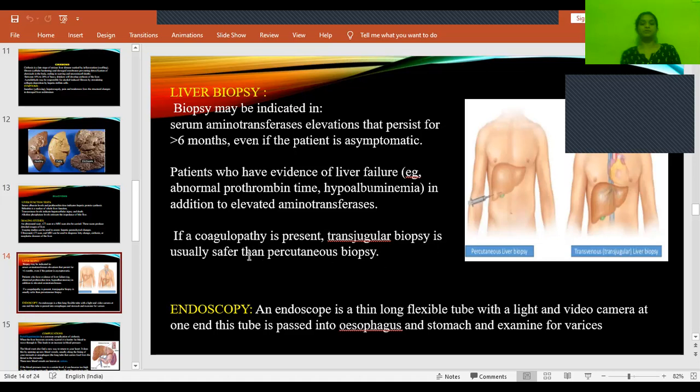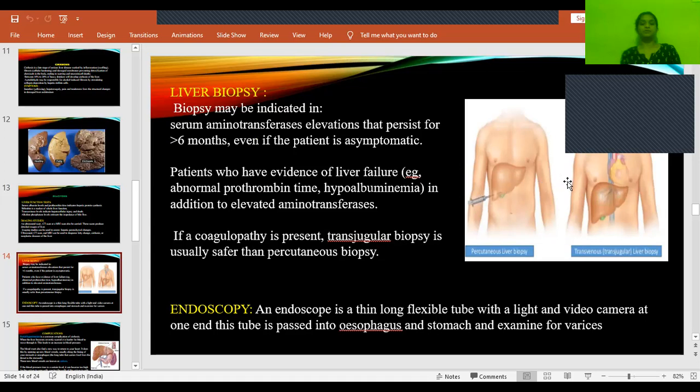transjugular biopsy, which is safer than percutaneous biopsy. So this is called percutaneous biopsy. That means through the skin, through the cutaneous region, they will insert the needle, by palpating they find out the location of the liver, and then directly they pierce into the liver. That is called percutaneous liver biopsy.